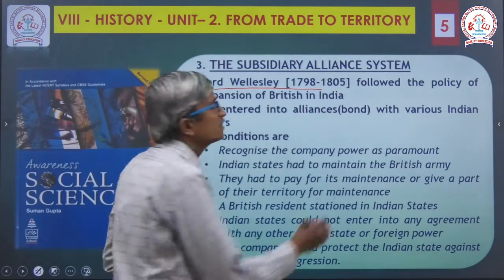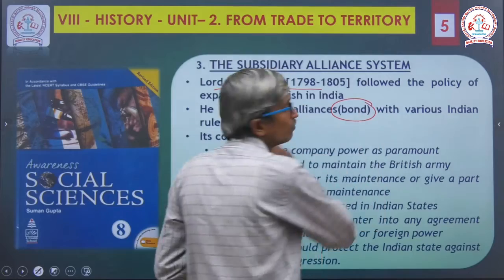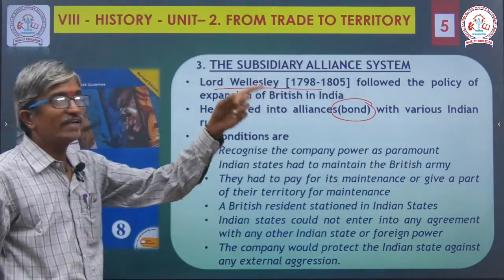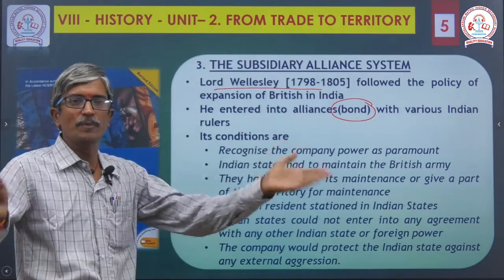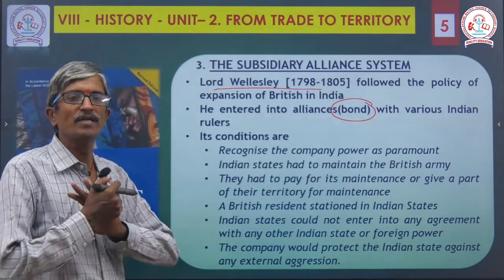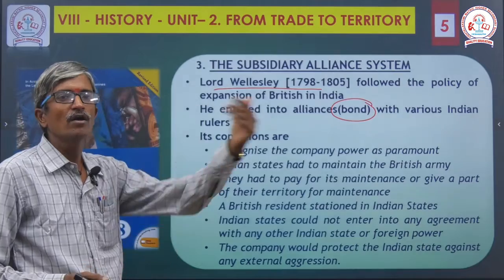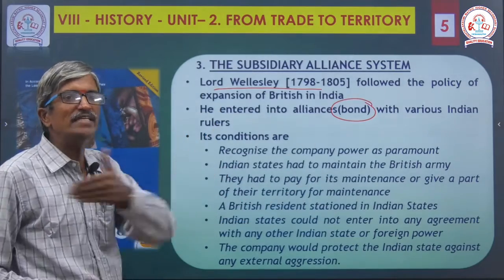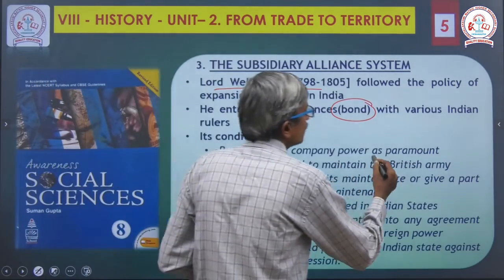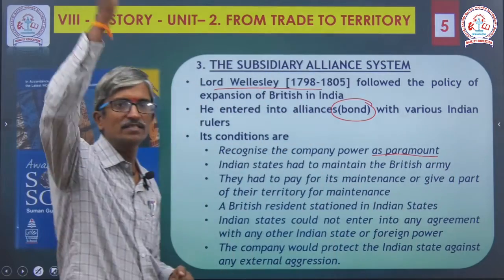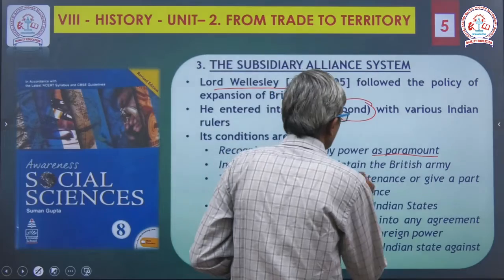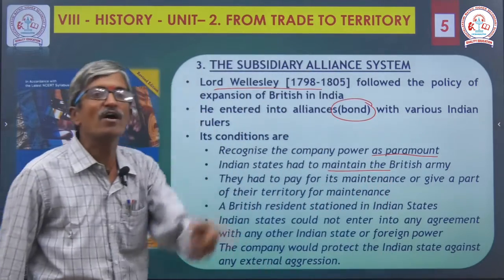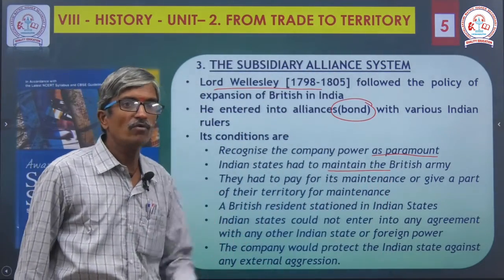It entered alliances, meaning here the agreement that I told, a bond with various Indian rulers. Their main aim was to expand the company rule over the entire Indian territory. So they made the rules and gave some conditions. Number one, recognize the company power as paramount. It is the head, it is supreme. Number two, Indian states should maintain the British army, not their own army.